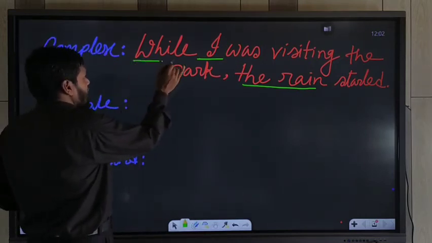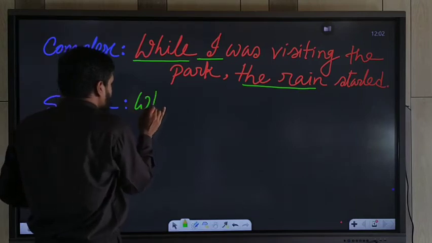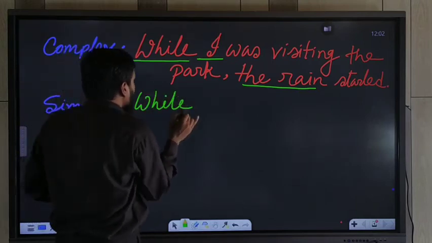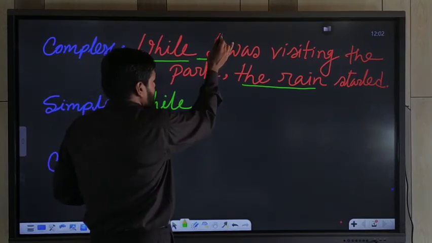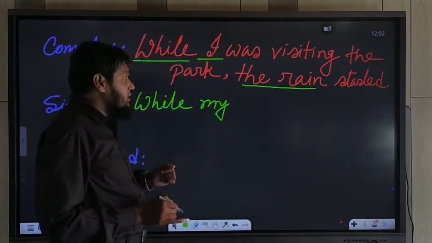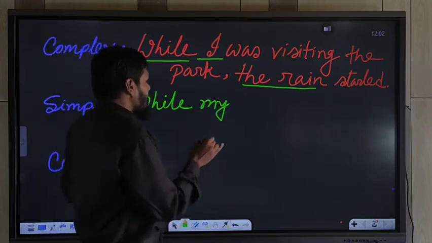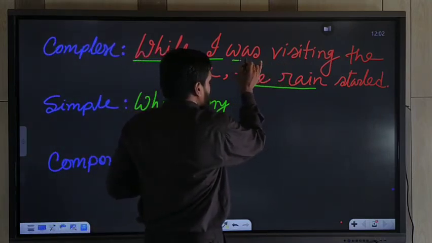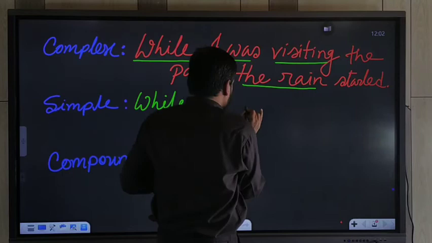We should use while as a preposition in a simple sentence. At that time you should use the possessive form. My. Okay? The possessive form of I is my. While my visiting, you should not use an auxiliary. You should use verb plus ing.